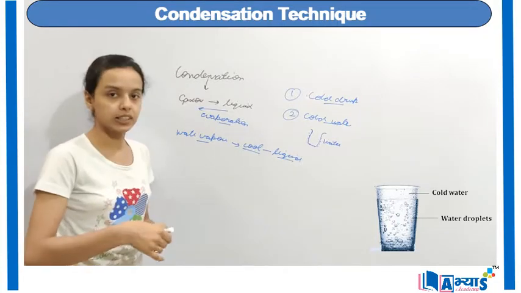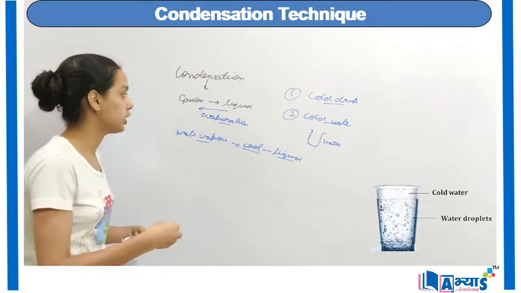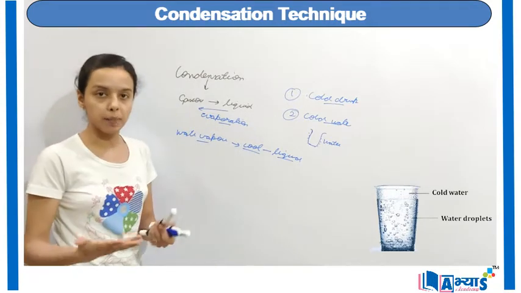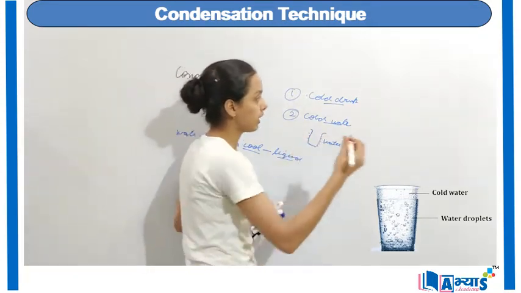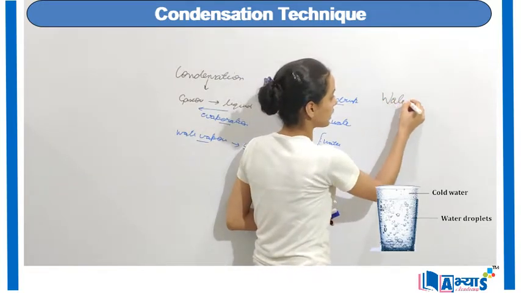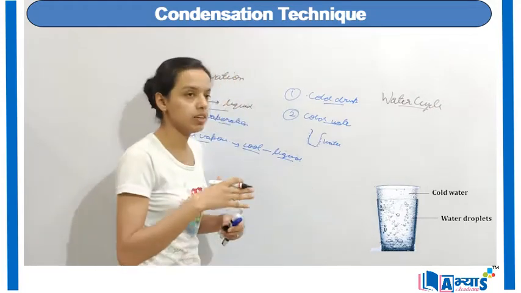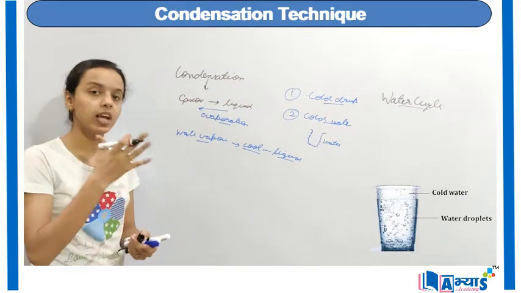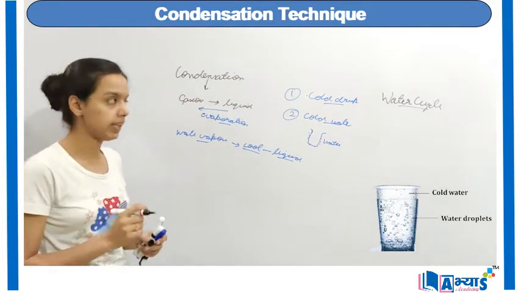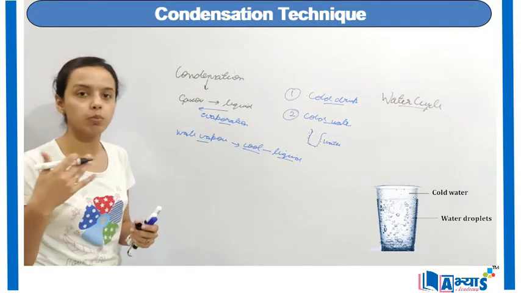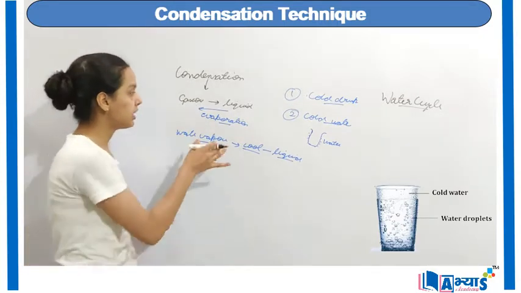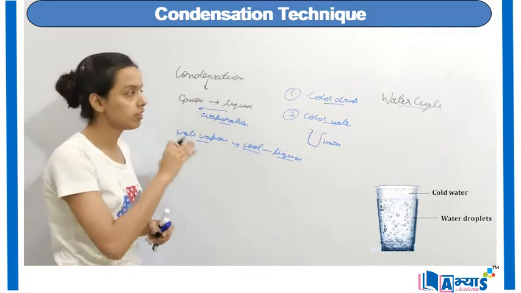But there are certain cases when evaporation and condensation both take place simultaneously, and that is the case of the water cycle. During the water cycle, there is both evaporation as well as condensation taking place. Let us discuss both of them one by one. First let us discuss evaporation in the water cycle.